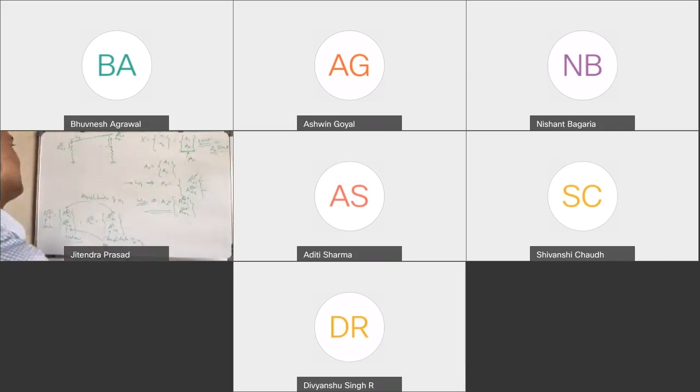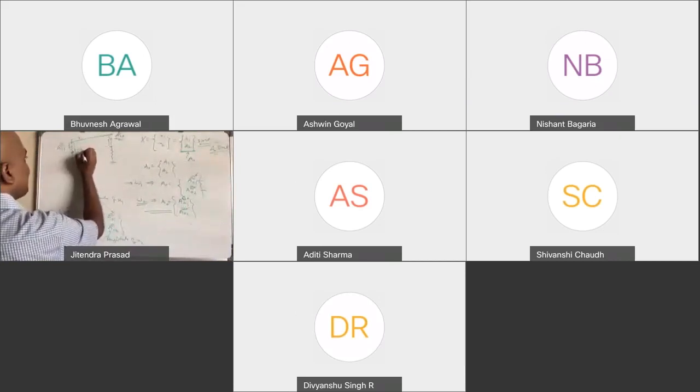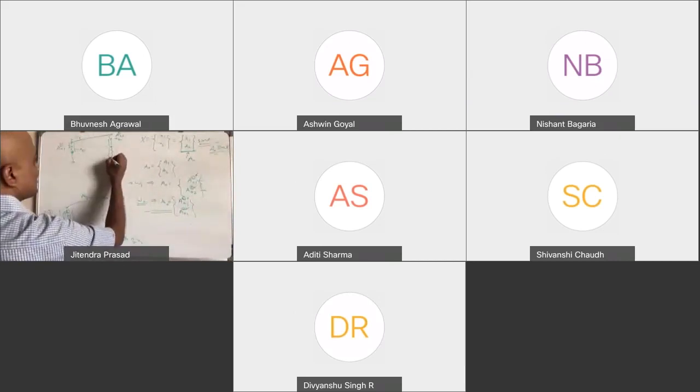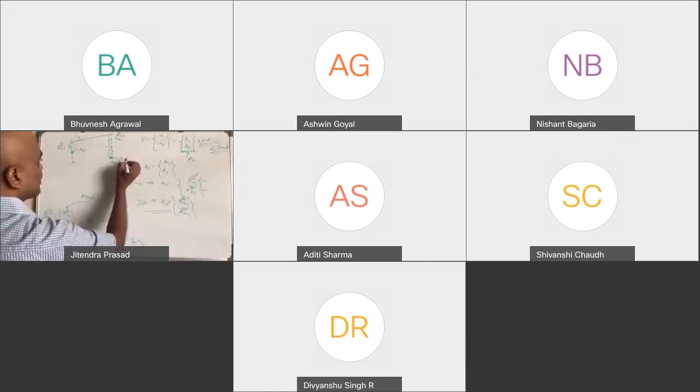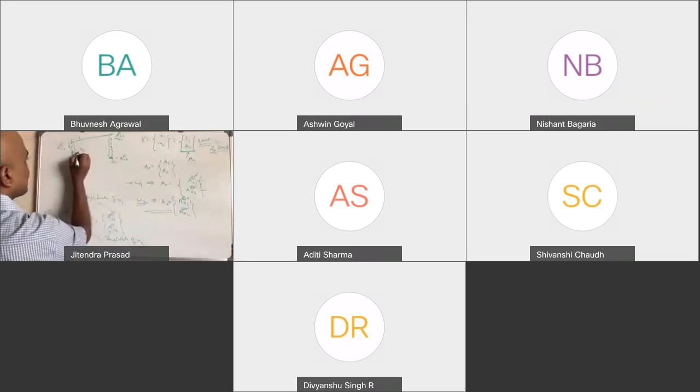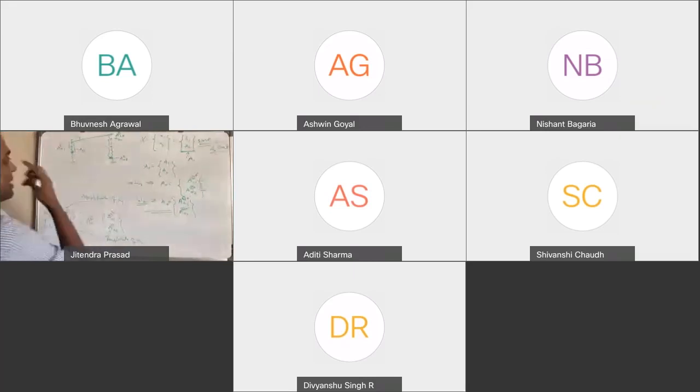So both will be 0. Now if omega t equals 180 degrees, both of them will be negative, right? So when x1 is at minus a01, x2 will also be at minus a02, right?